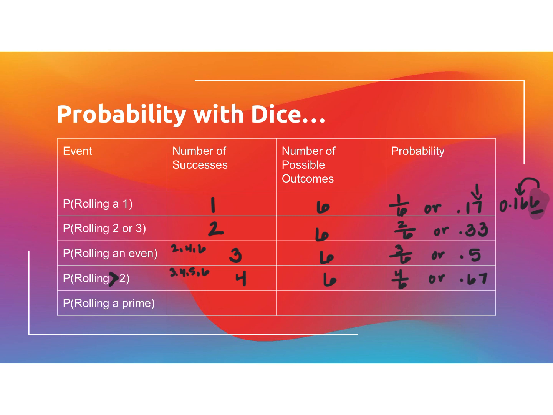Okay, the last thing, probability of rolling a prime number. Well, my prime numbers on a die are the numbers 2, 3, and 5. Remember, prime numbers are only divisible by 1 and themselves. Nothing else can divide them. So 2, 3, and 5 are my prime numbers. So there's 3 prime numbers on a die. Again, there's 6 sides to a die. So I'm going to take 3 over 6, my want over my total. And if I divide that out, I'm going to get 0.5.